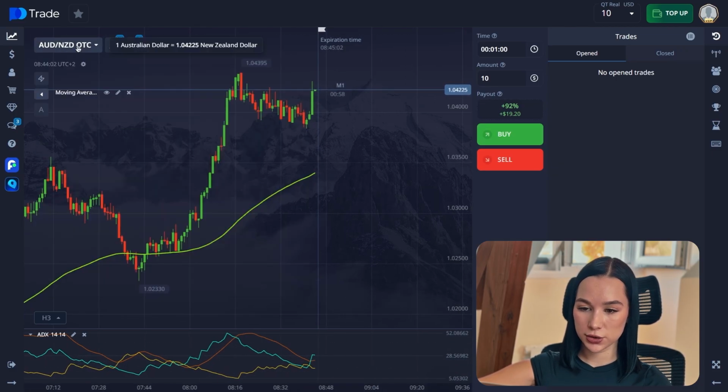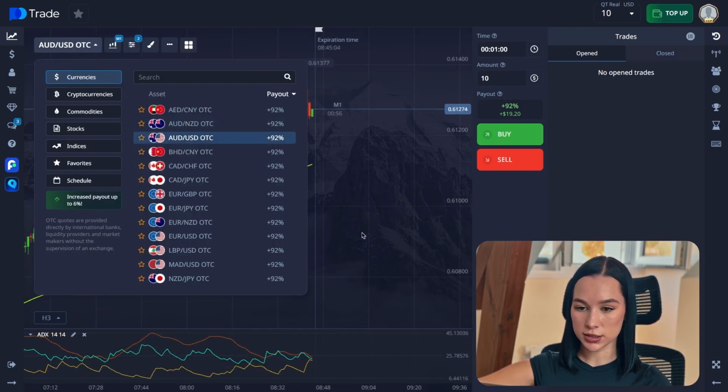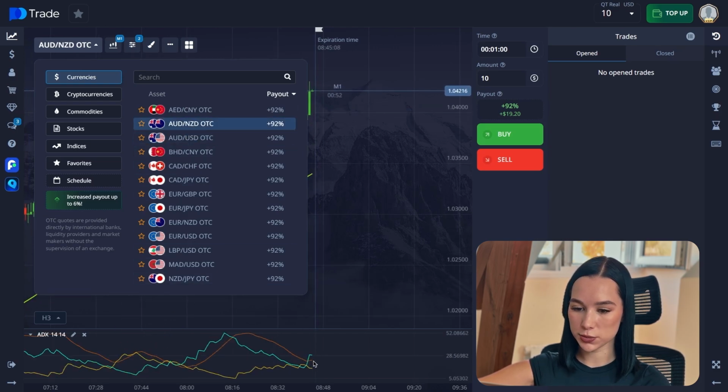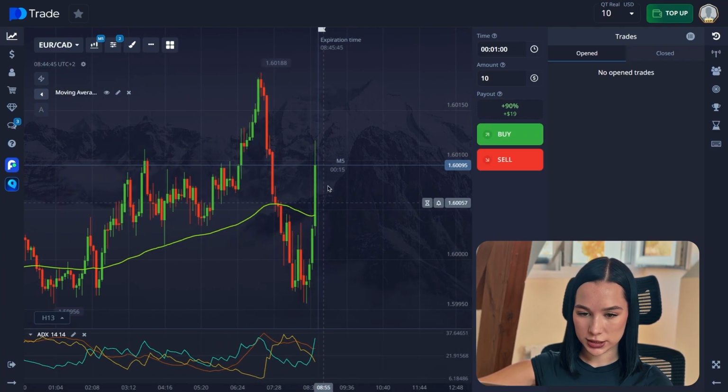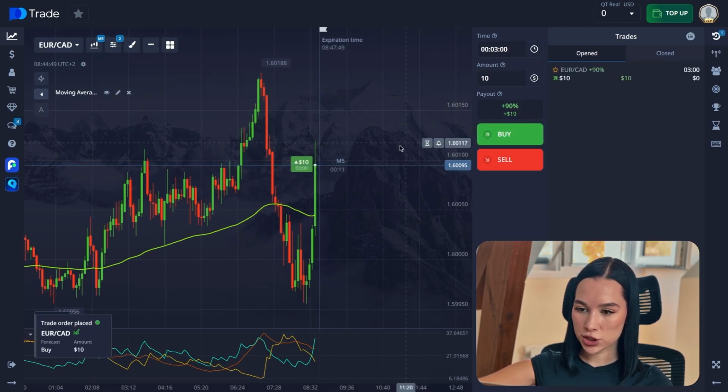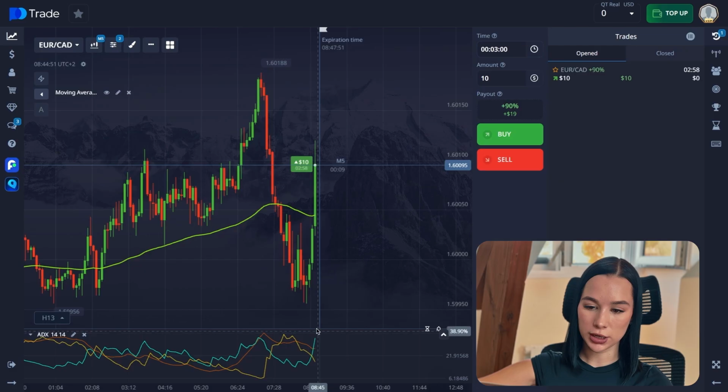So now let's find the currency pair that is going to be the best, where we can open our first trade. We need to be really sure about this one. And afterwards, we'll explain more about the indicators. Actually, I already had videos about the moving average and the ADX at the same time, but it's better to repeat. Why not? So here we can see a pretty good upward trend. Let's change the time frame to M5. We can see the same. Okay, we changed the expiration time to 3 minutes, and open a buy trade here.